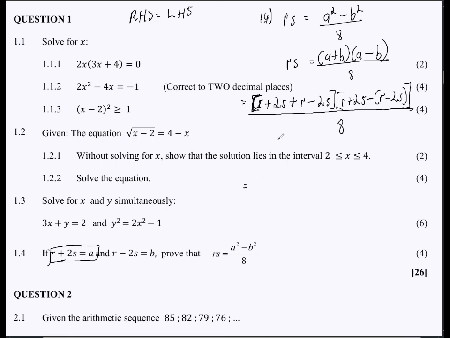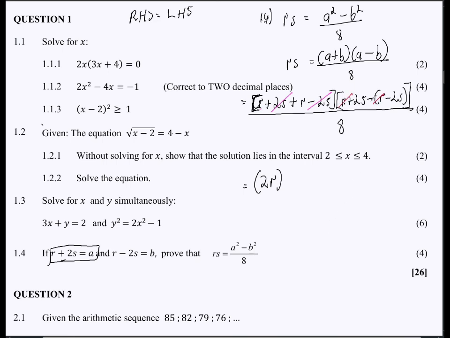Obviously we can see that the ones that will cancel are 2S minus 2S. Then we only have R plus R, which is going to be 2R. But remember, it's inside the brackets. And here we're going to have R minus R, so the R minus R will cancel out.